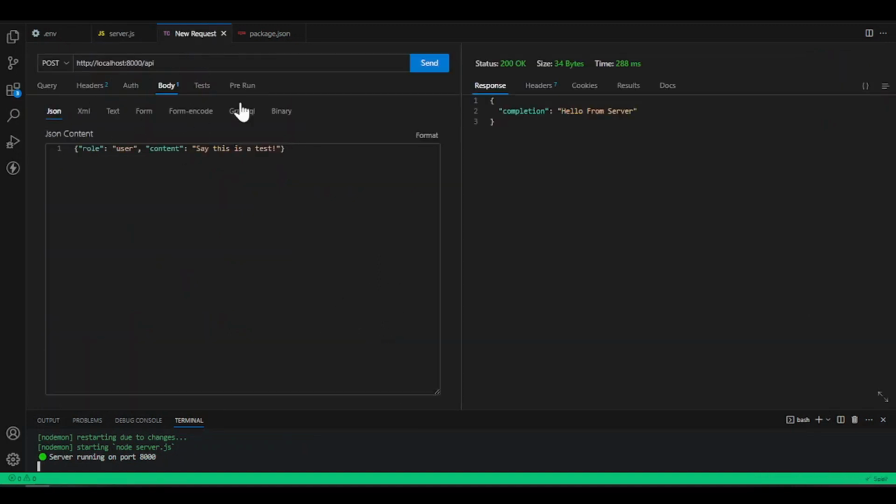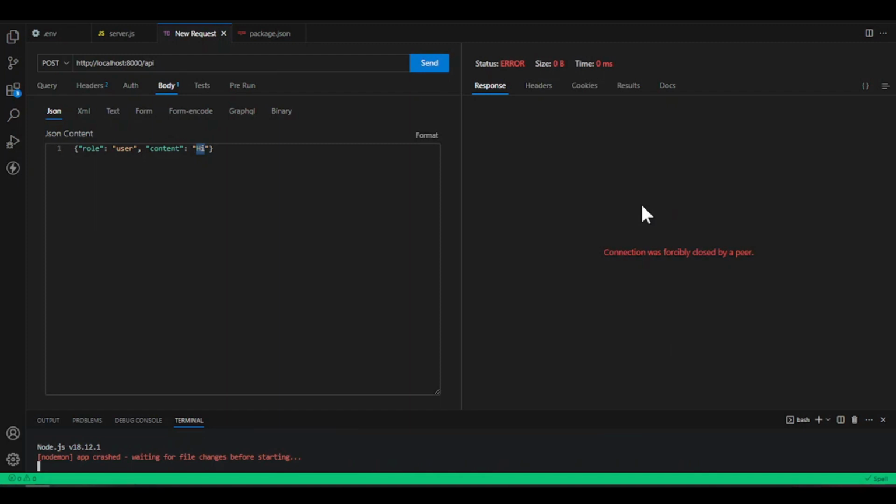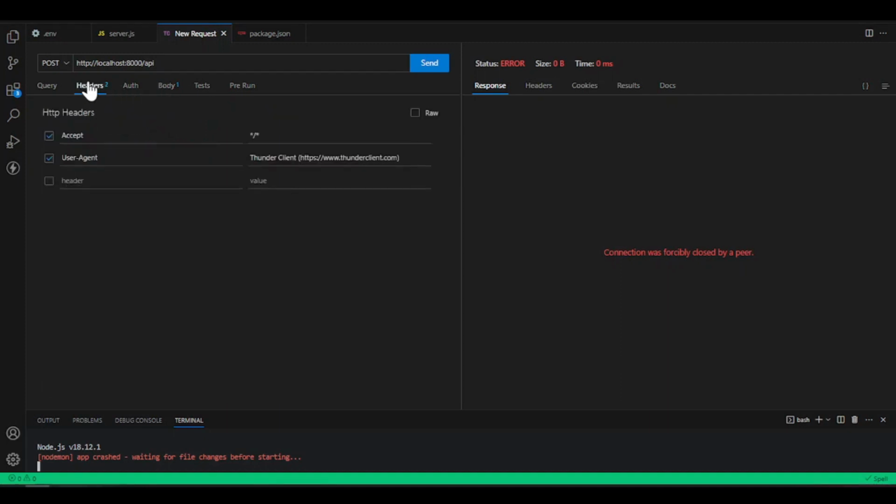So let's go back into the request form here and send another POST request. Let's say we want something like hi. The reason we get this error is that we have not configured our header. Now that we have set the body like this, we also need to set our headers. So here we come and say the content type. Let me clean these ones because we don't need them now. Set the value of this content type to